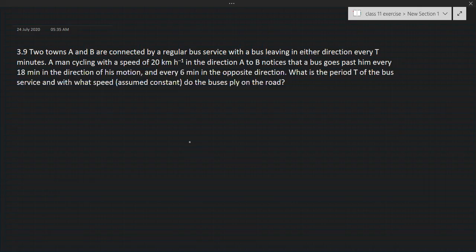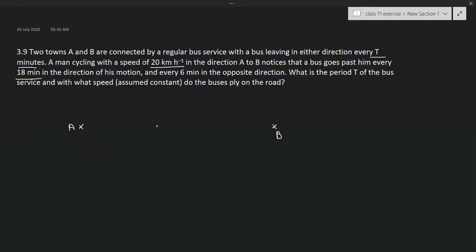Two towns A and B are connected by a regular bus service with a bus leaving in either direction every T minutes. A man cycling with a speed of 20 km per hour in the direction A to B notices that a bus goes past him every 18 minutes in the direction of his motion and every 6 minutes in the opposite direction. What is the period of the bus service and with what speed do the buses ply on the road? Now, let's take this is town A and this is town B.